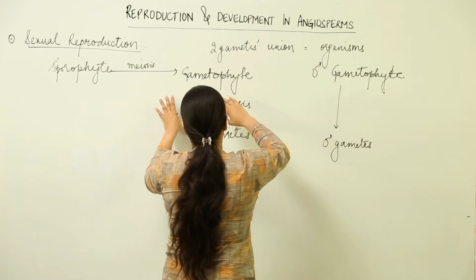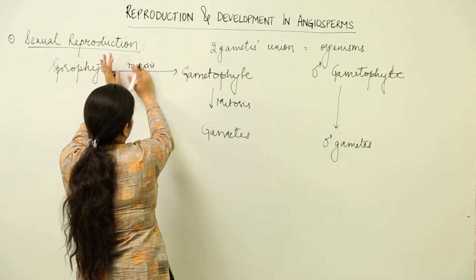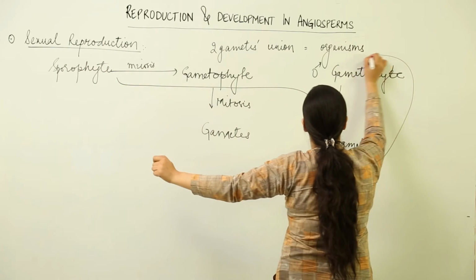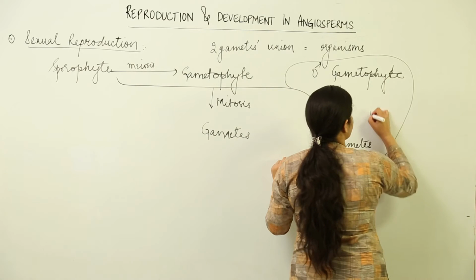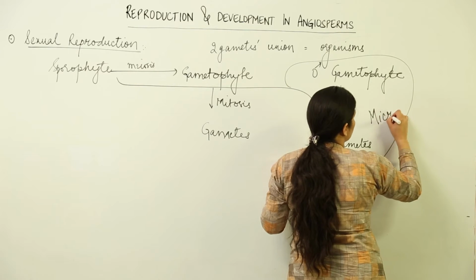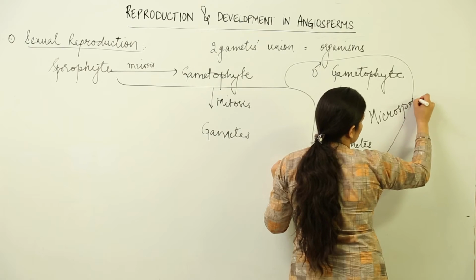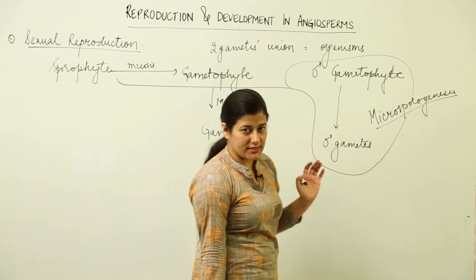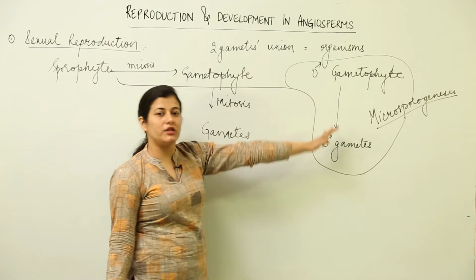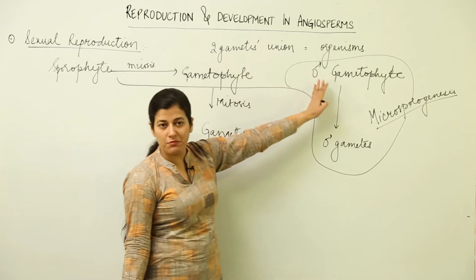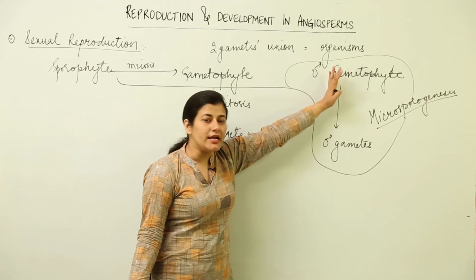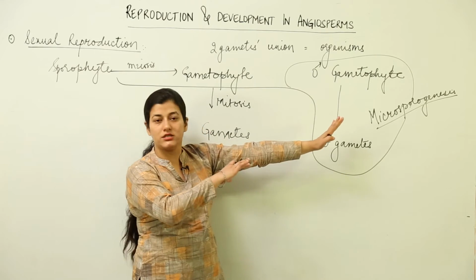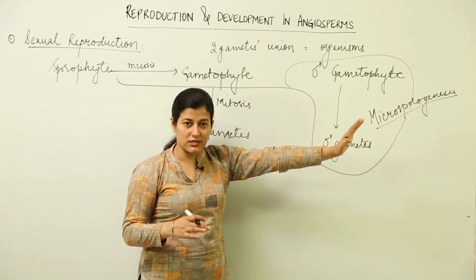We are going to have this entire process of formation of male gametophyte to the formation of male gametes termed as microsporogenesis. So this is the first term. Microsporogenesis is the process in which on the sporophyte male gametophyte gets distinguished and later on gives rise to the male gametes. Okay, so the process is termed as microsporogenesis.